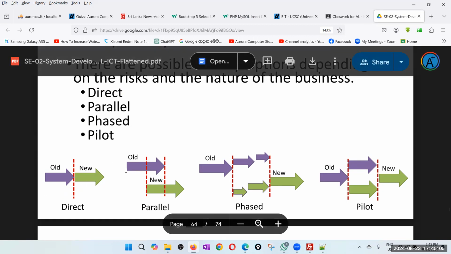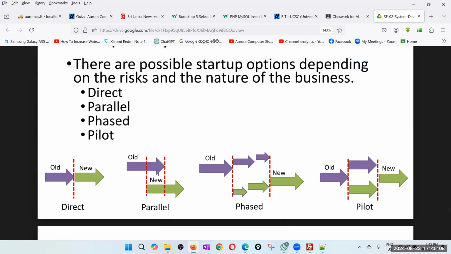So then the parallel. You run both old and new systems for some time continuously. Once you have the confidence, you discontinue the old system. But during that period, you use both systems. Your data is entered into both systems. That is the least risk, because if something goes wrong, you can still continue with your old system until the issues are fixed. Then phase implementation is where you introduce the new features gradually. Maybe some functionalities initially, then some more functionalities and so on.